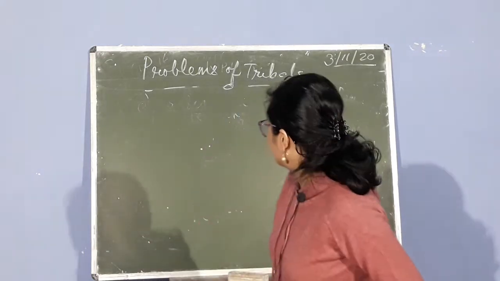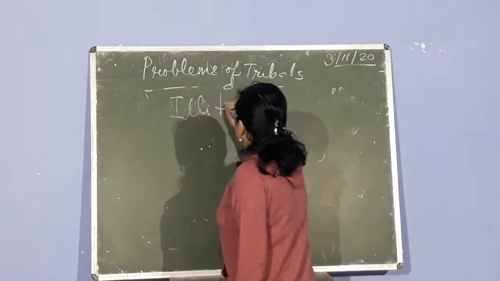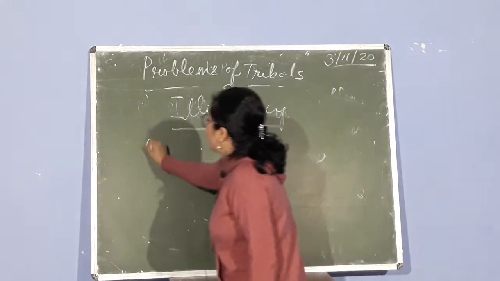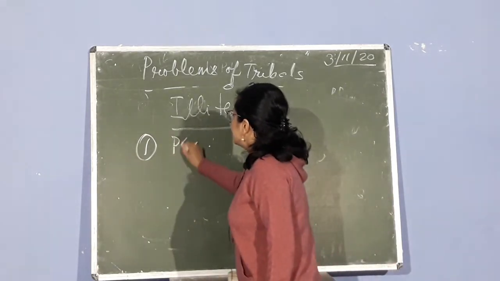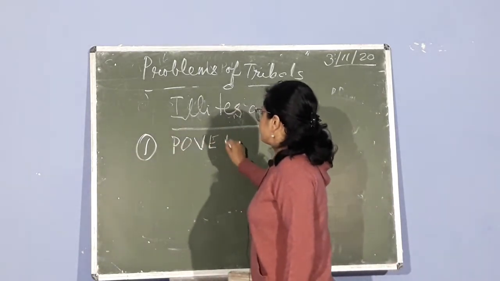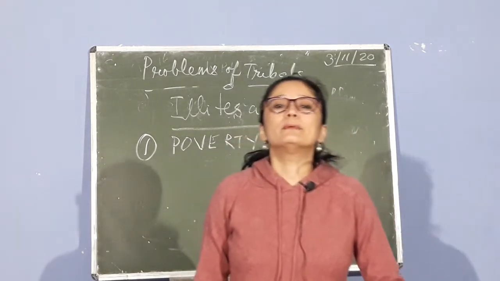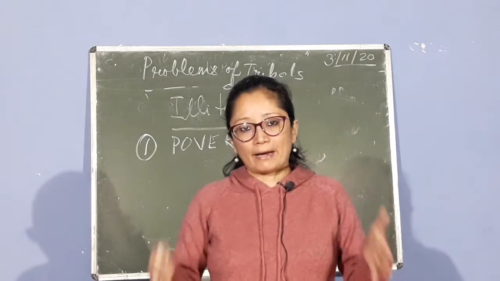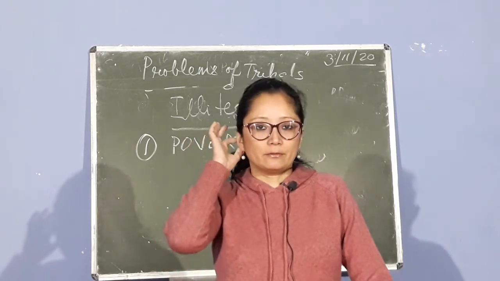For example, if I write here the problem of illiteracy, one of the factors or causes for the problem of illiteracy is poverty. Now, we all know what is poverty. The tribal people find it very difficult to even manage 1 square meal a day.